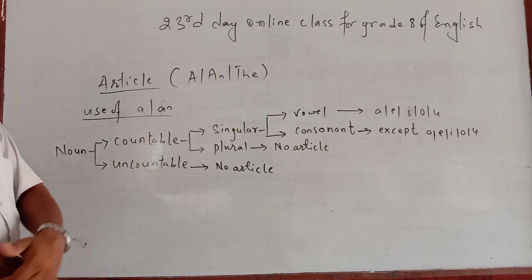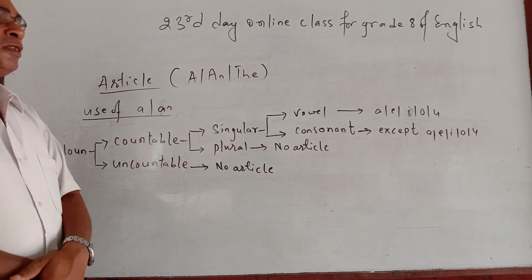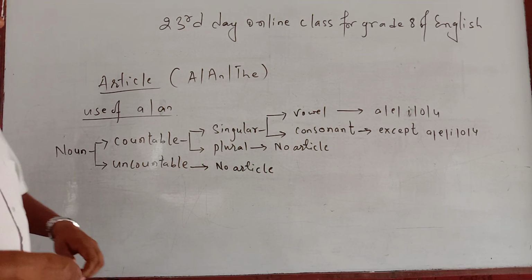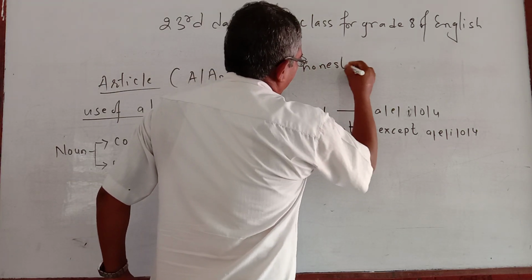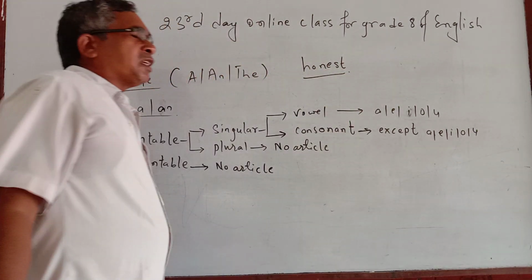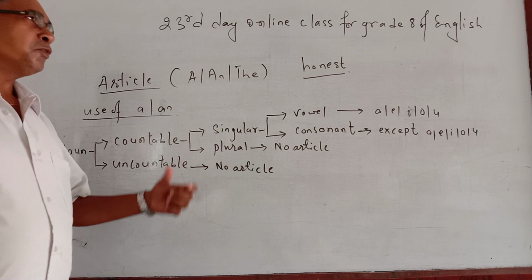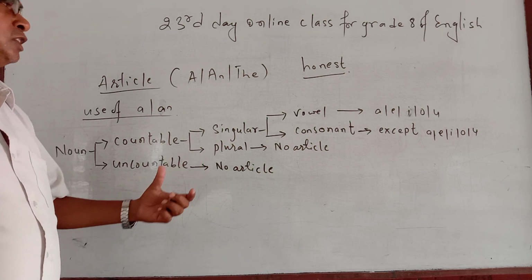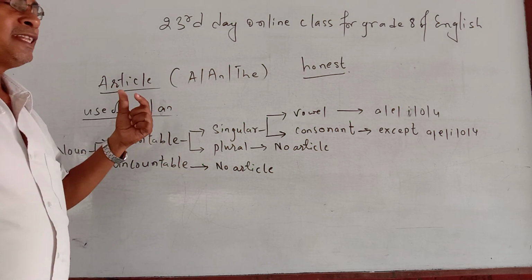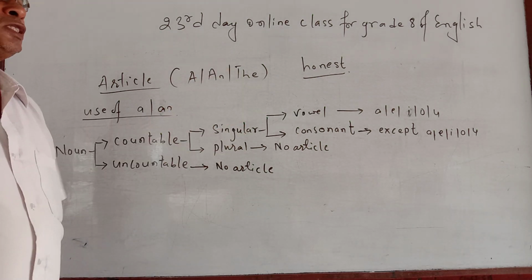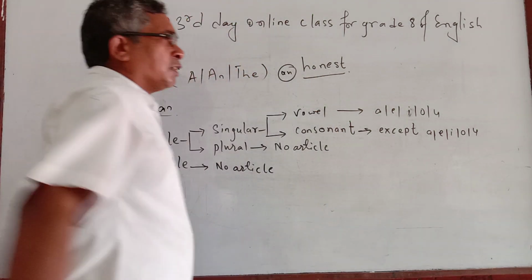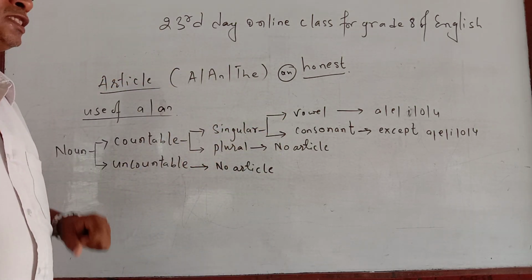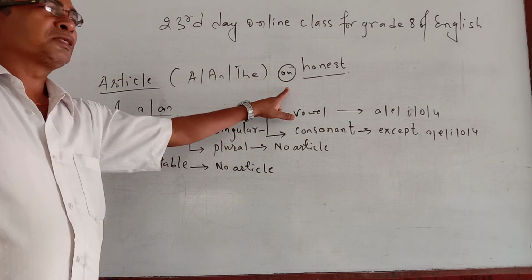Sometimes you might have heard or learned from a teacher that suppose there is the word honest. If you are asked what article is used here, between a and an, generally most of the students say an. But is it correct? Absolutely not.